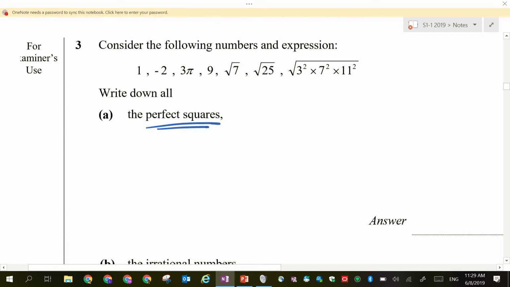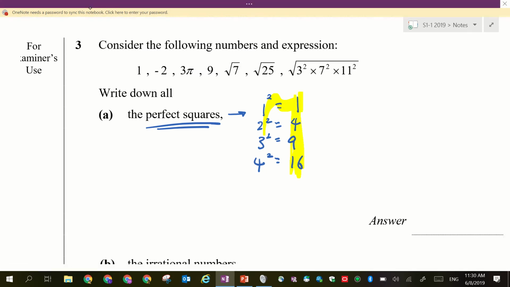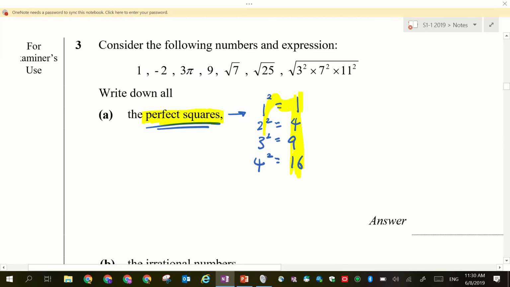How many of you don't understand perfect square? So perfect squares are numbers that are squared. For example, 1 square equals what? 1. 2 square equals what? 4. 3 square equals what? 9. 4 square equals 16. So all these numbers are known as perfect squares. Can you understand? Like the squared.